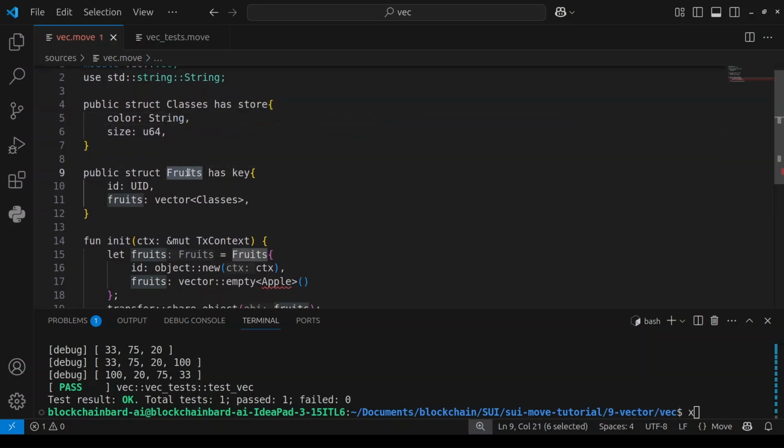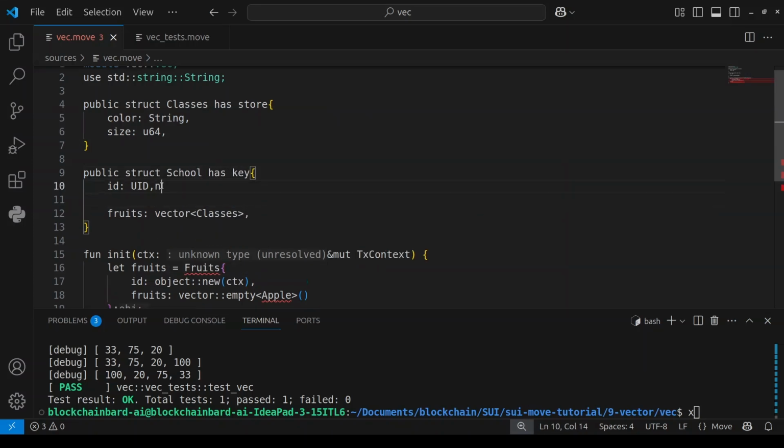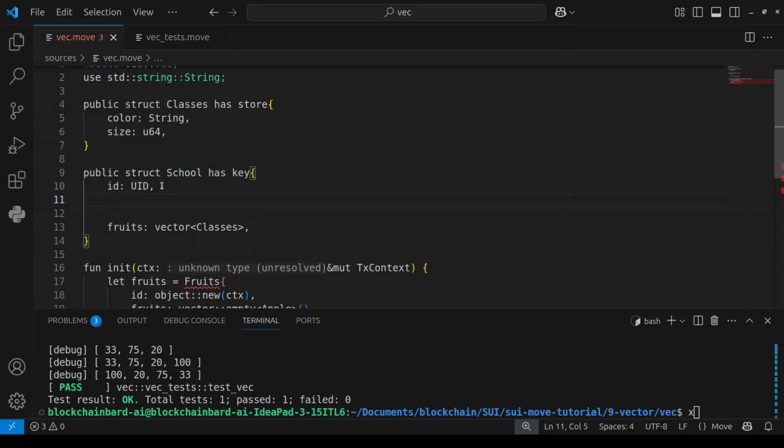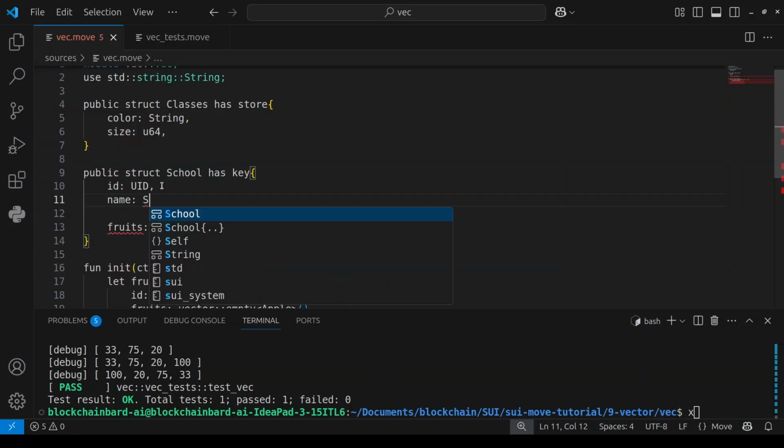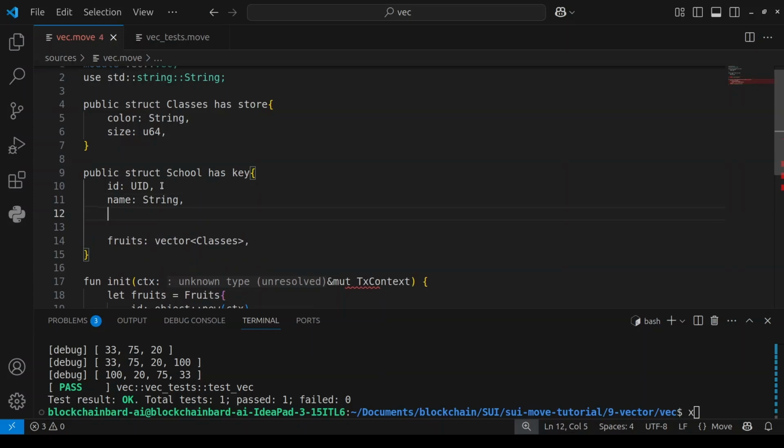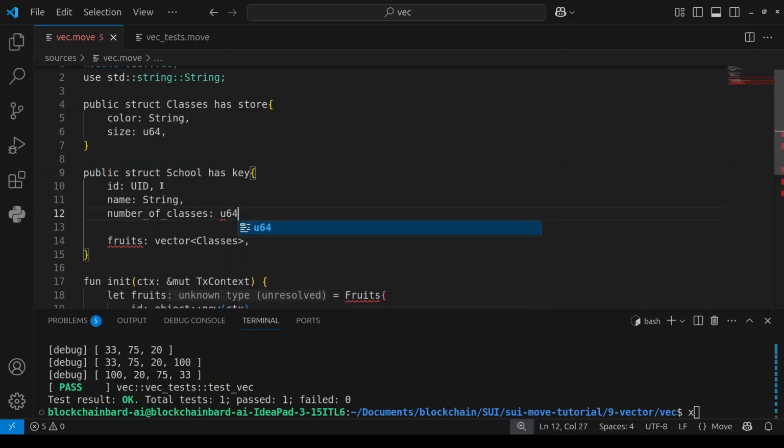Let me call this the school. This should be the school object. Then the school should have an ID and a name, of type string. Then the number of classes, and that can be of type U64.